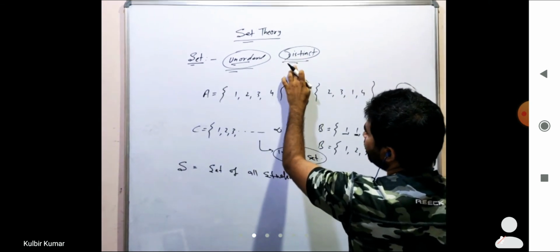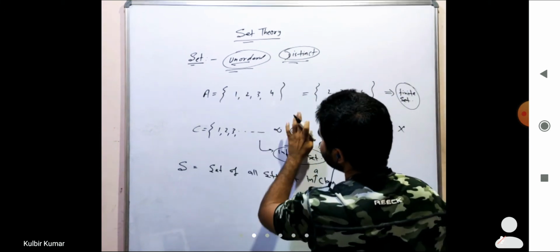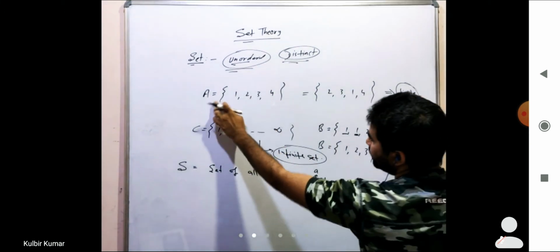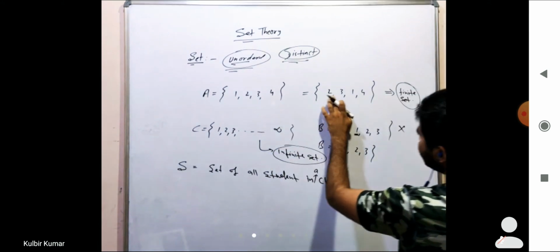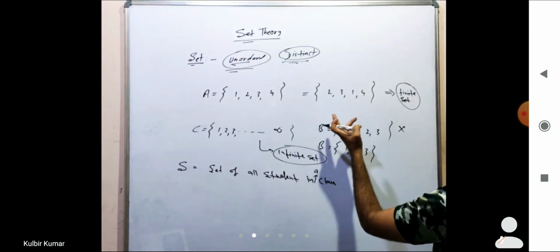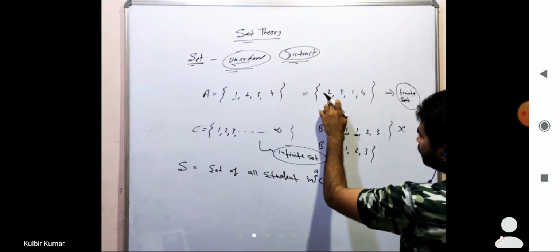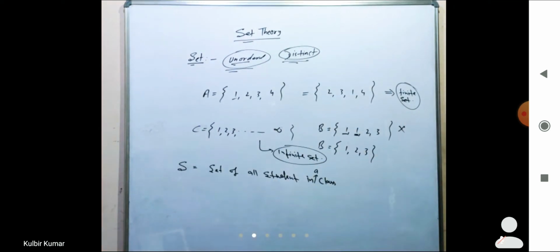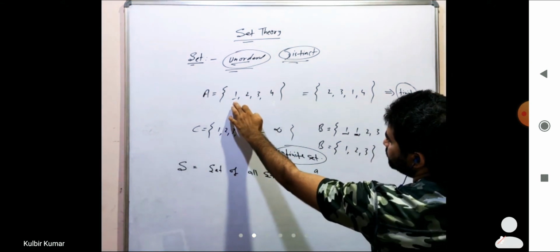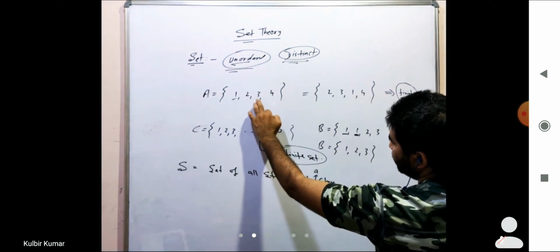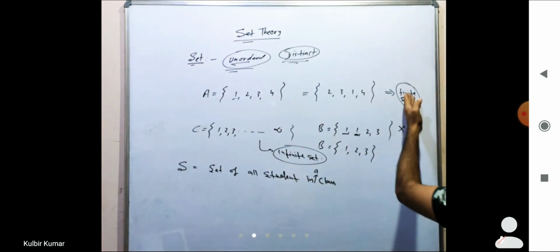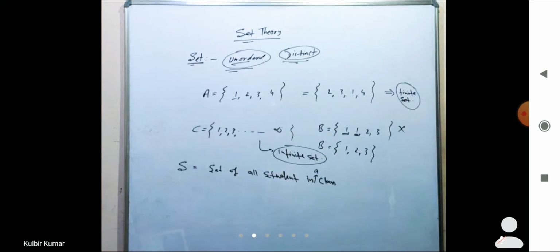So what is the meaning of unordered? It means order doesn't matter. So this can be written as 1 2 3 4, and this can be written as 2 3 1 4. The order doesn't matter. Here 1 is at the start, here 2 is at the start. And another thing, the number of elements we can count, so we can say this is a finite set.